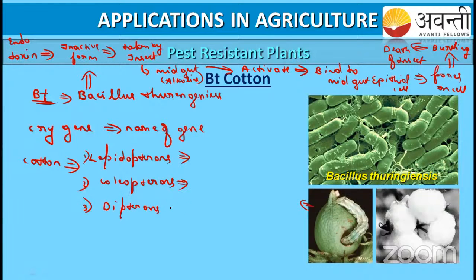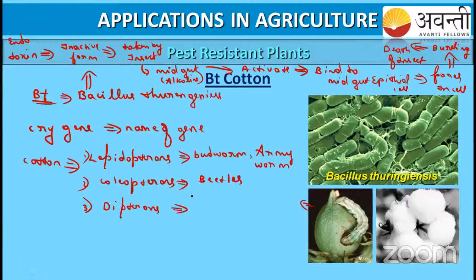Can you tell me an example of lepidopterans, student? The bollworm and also the armyworm. These worms come under the lepidopterans, and the coleopterans are the beetles. Beetles come under the coleopterans.